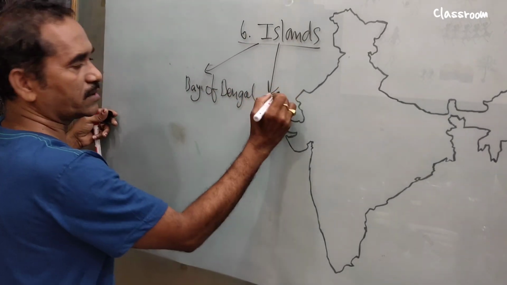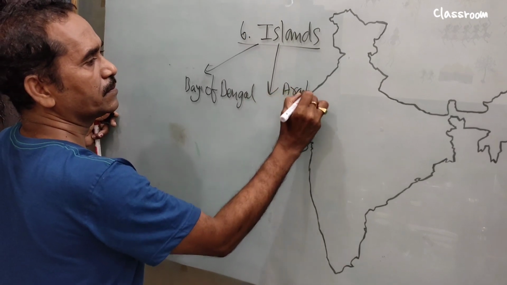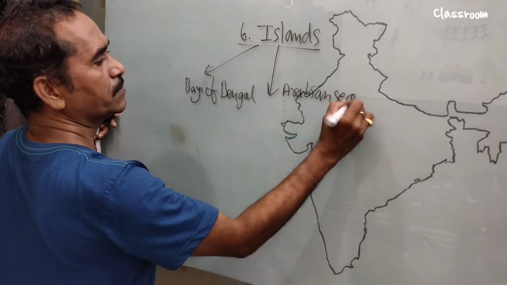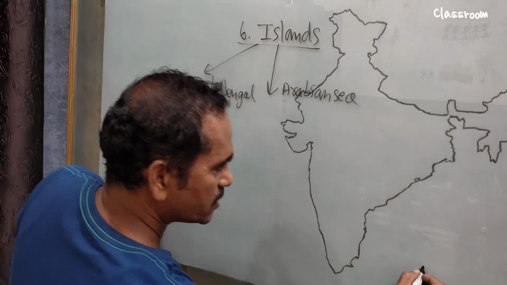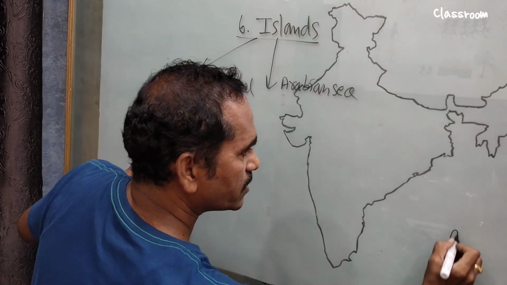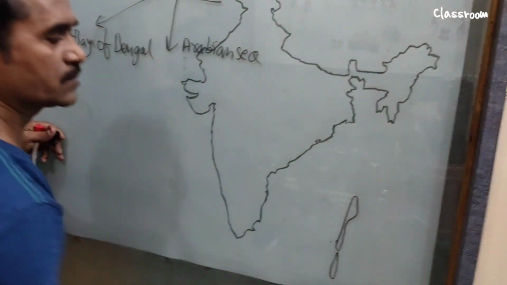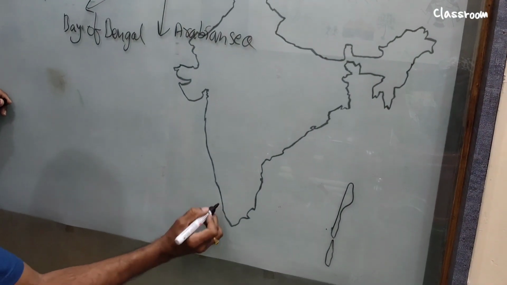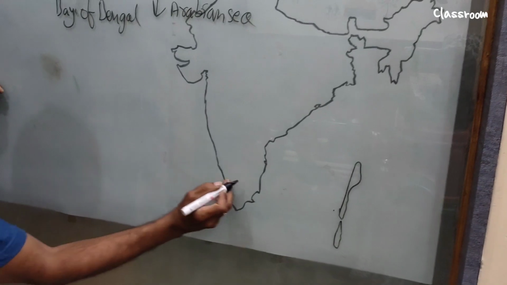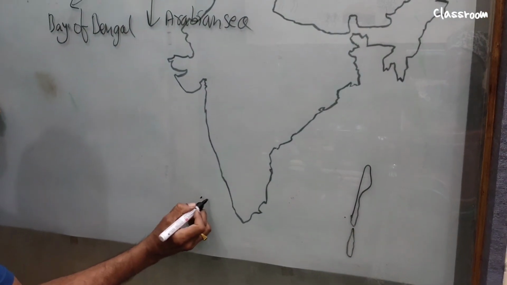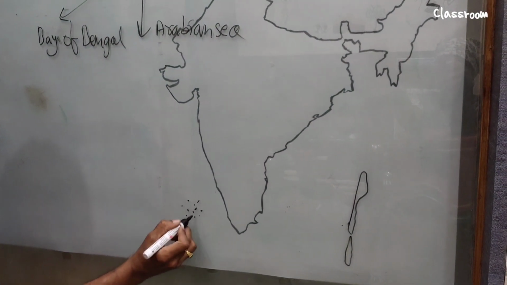The other is islands located in the Arabian Sea. So what do we draw here? Like this, it is Andaman and Nicobar. Just close to Kerala state, here we find Lakshadweep.